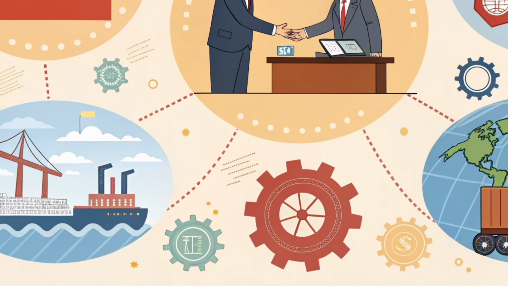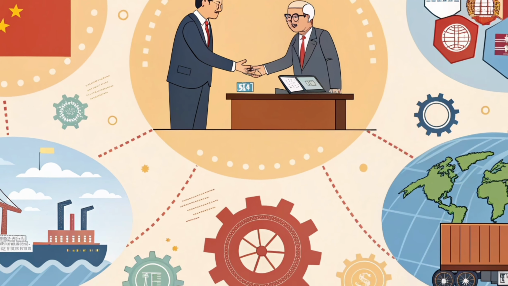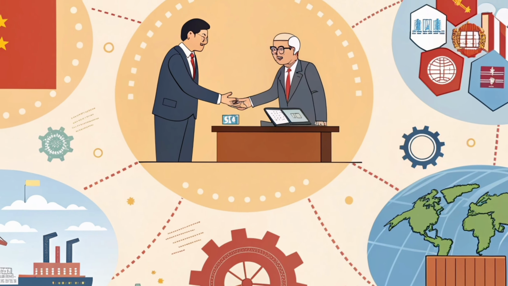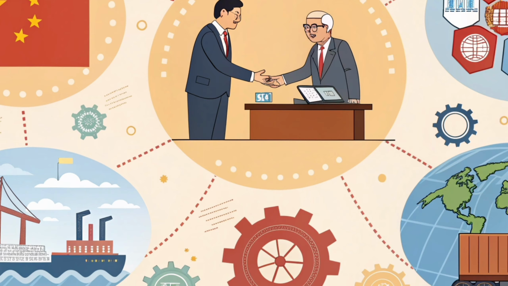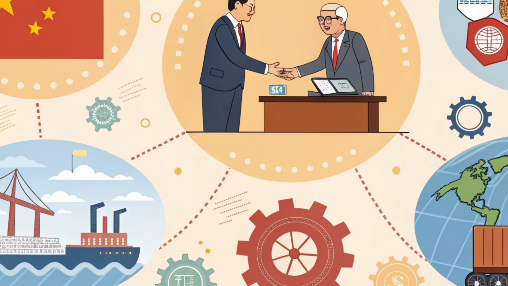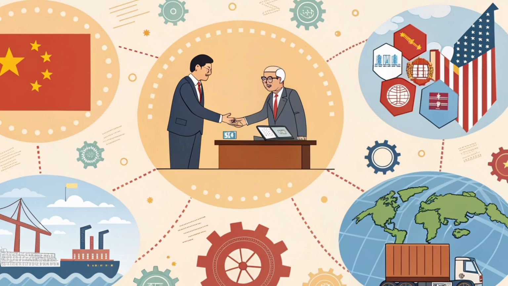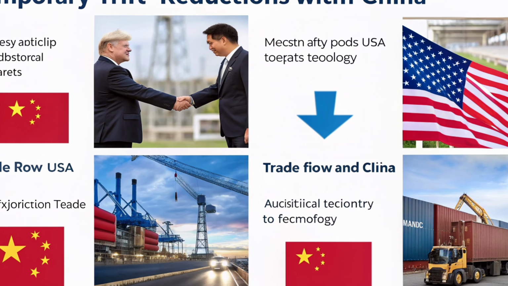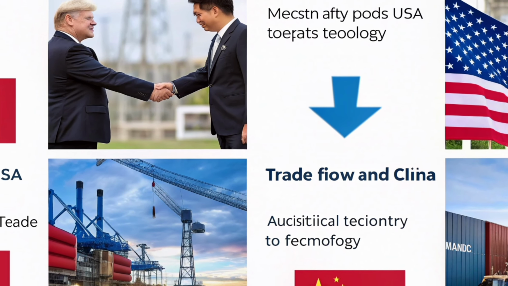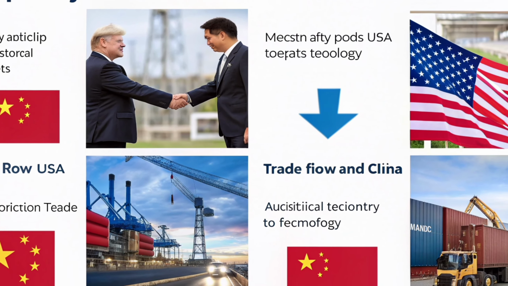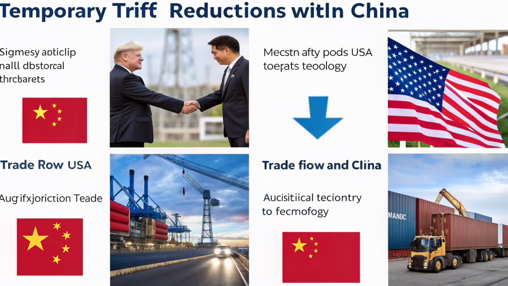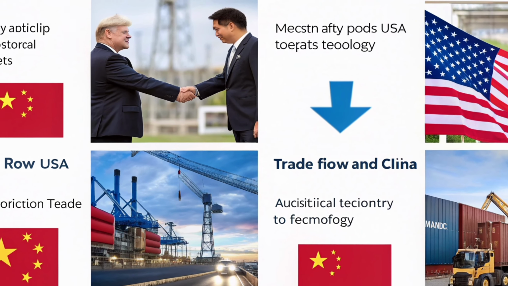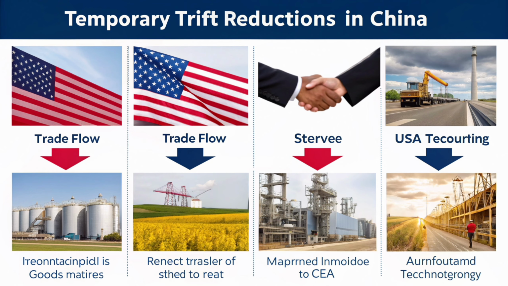Experts believe this deal will help lower tensions for now and give both countries a chance to negotiate better agreements in the future. However, they also say that lasting peace in trade will require more talks and cooperation to make trade relations stronger and more stable. This agreement was made after detailed talks between the USA's Trade Department and China's trade organizations. It is seen as a positive move in the global market.